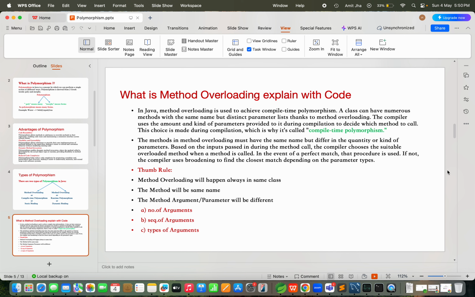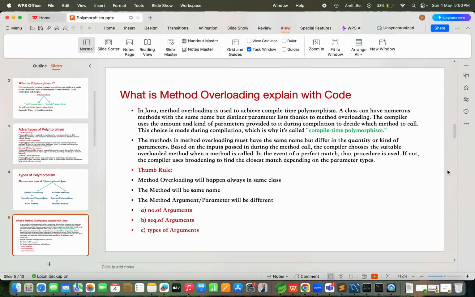Method overloading will always happen in the same class. Within a class this method overloading will happen, no need to do it in another class. You should use method overloading in the same class.